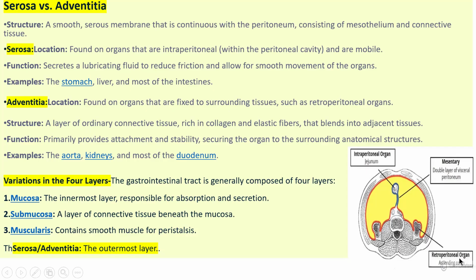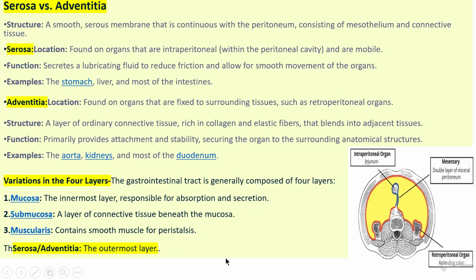The retroperitoneal organs which consist of adventitia as the outermost layer include the heart, aorta, the kidneys, and most of the duodenum, the part of the small intestine. So there is variation in the four layers: mucosa, submucosa, muscularis, and serosa or adventitia as the outermost layer.